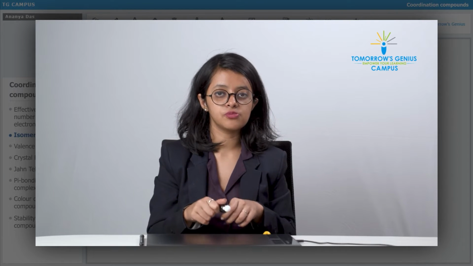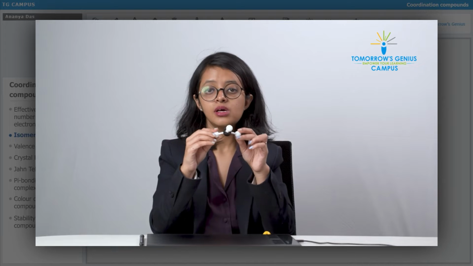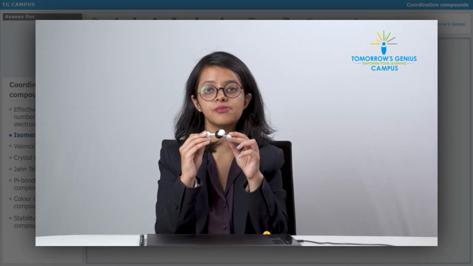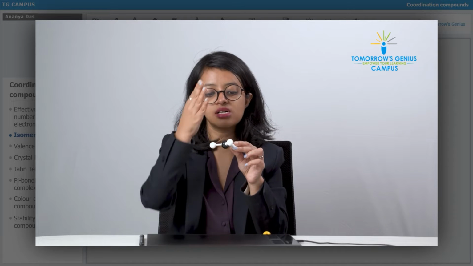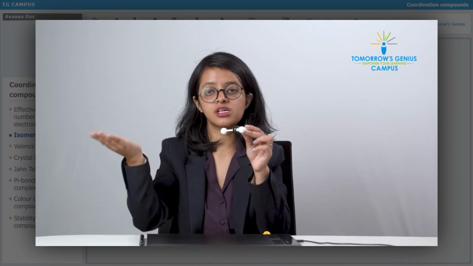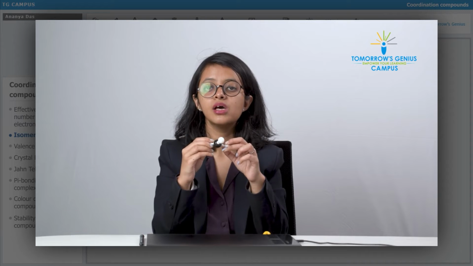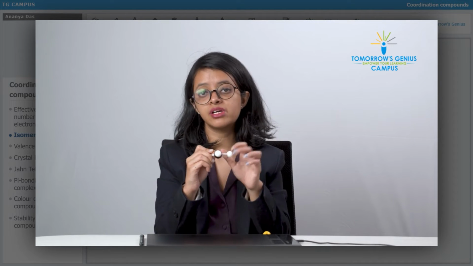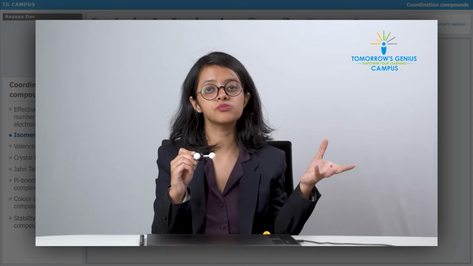Now optical isomerism. We have already done the plane of symmetry with this molecule. It contains a plane of symmetry, and not just one, it contains this also. So it contains a plane of symmetry, that is why it is going to be optically inactive, that is why it is not going to have any optical isomers.